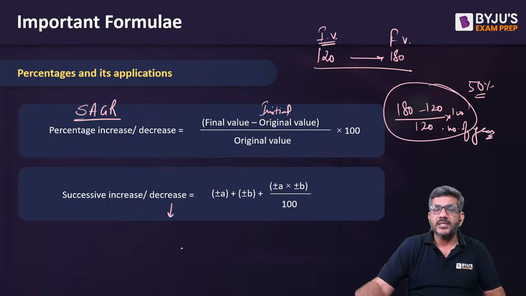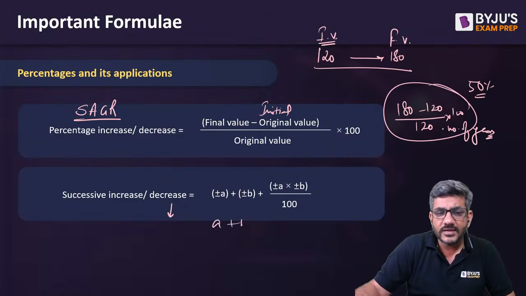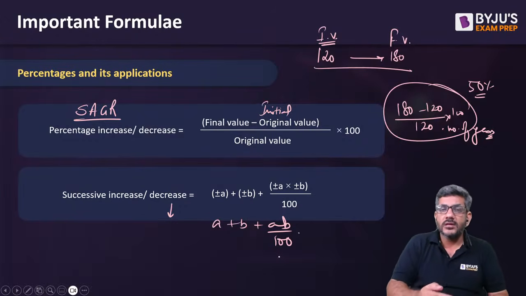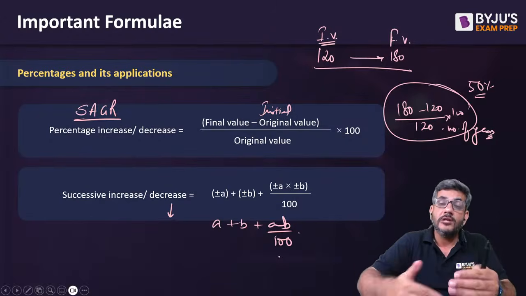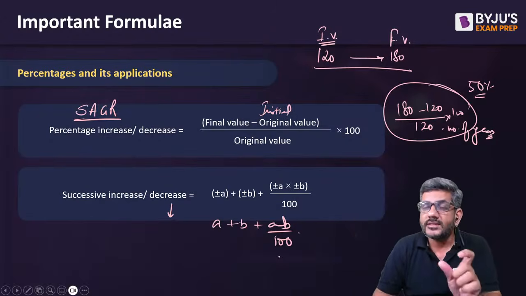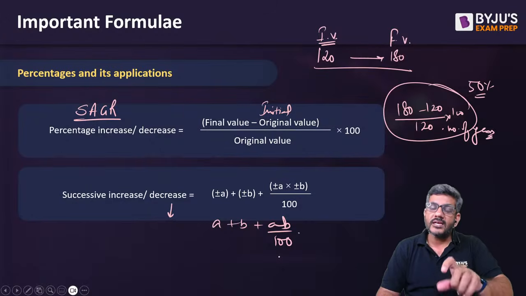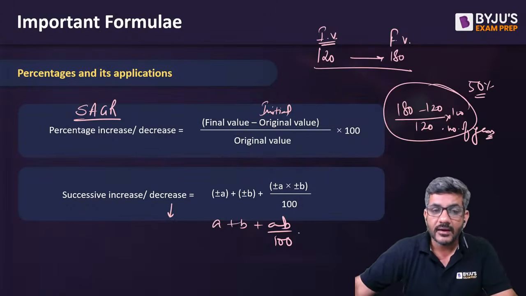When we talk about successive percentage increase or decrease, generally we call it successive percentage change. You must have heard of this formula, a plus b plus ab by 100. But ये formula हम लोग actually तब use करते हैं, I mean when there is a change which is successive, a value is changed by a certain percentage, then that changed value is changed by another percentage. I'm using the word change because whether it is increase or decrease does not make a difference. इंक्रीज है तो it will be used with the positive sign, डिक्रीज है तो it will be used with the negative sign. फॉर्मूला यही यूज होगा, a plus b plus ab divided by 100. That's how you calculate the successive percentage change in a value.